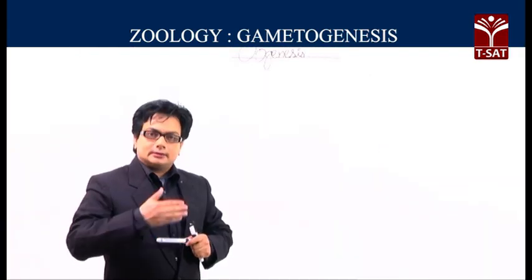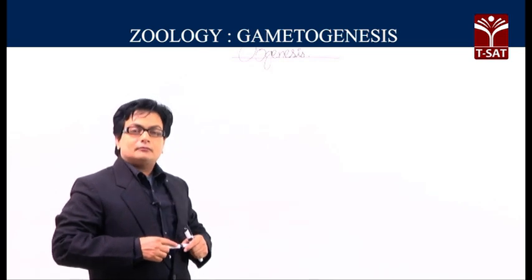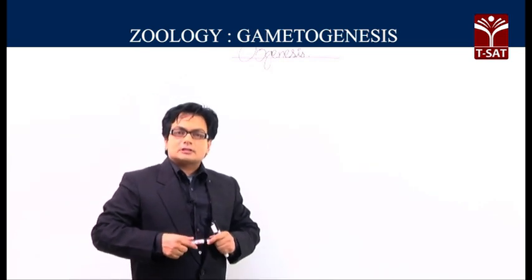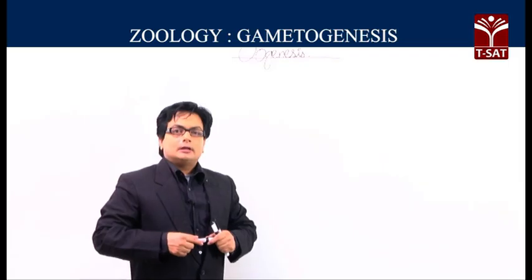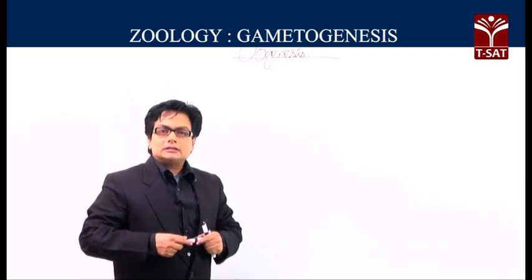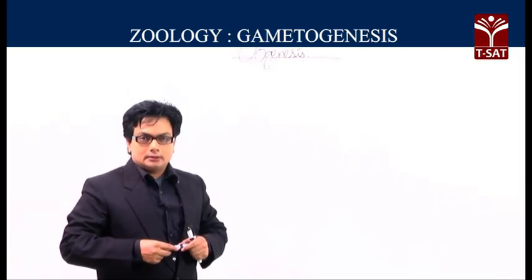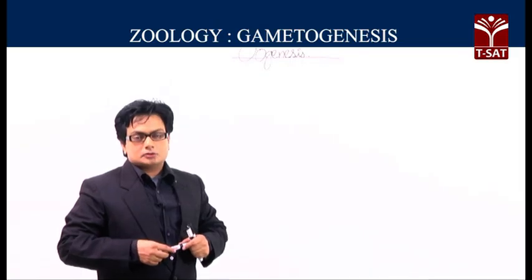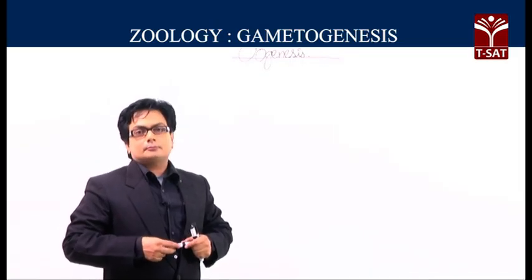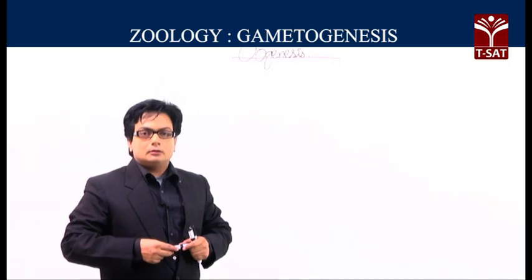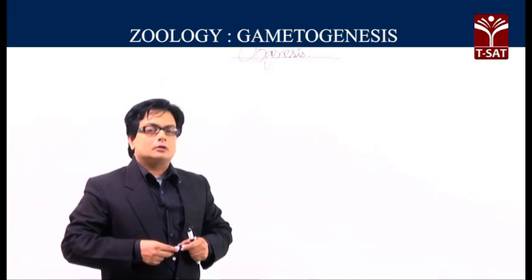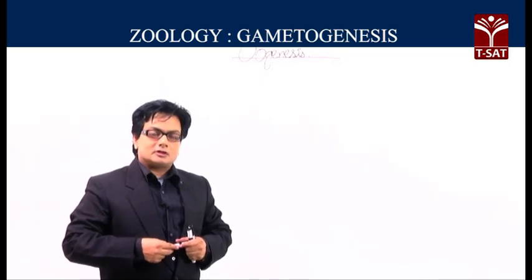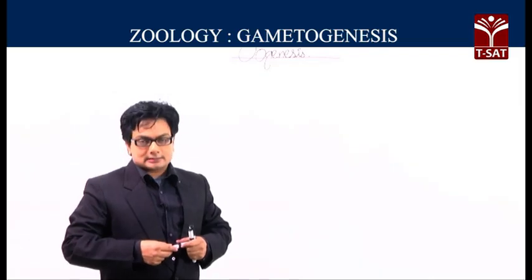The second component of our learning today will be about the process called oogenesis. As the name is suggesting, oo is standing for egg, genesis is the production. So, the process of producing the egg, ovum, ootid or the female gamete can be called oogenesis.